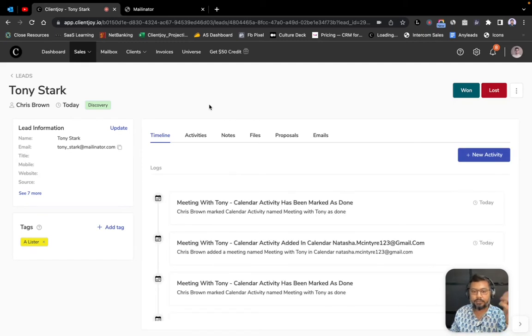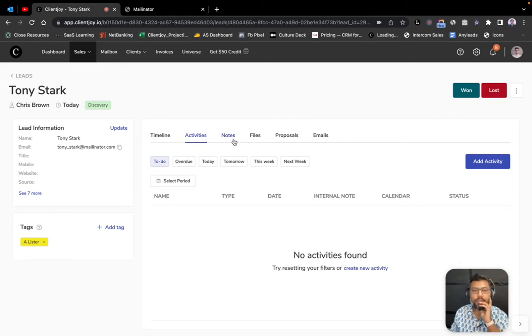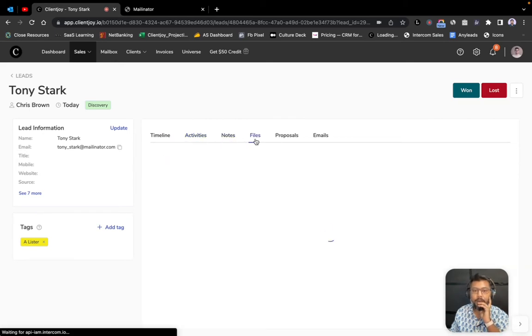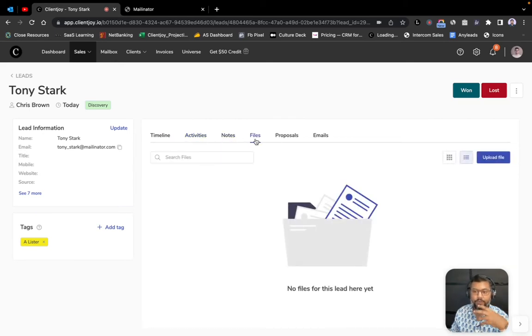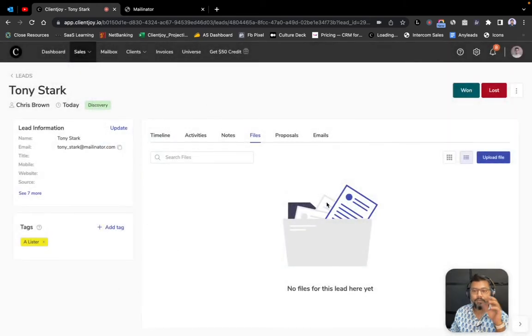And so I can see my timeline with them. I can see all the activities that I'm going to do with them. I can add my notes. I can upload and share files, or just upload files for internal references as well. File, by the way, across all of ClientJoy works from your native file uploader. You can add a link, or you can integrate it with Google Drive and OneDrive as well. And so it's fairly quick and simple in terms of files as well.